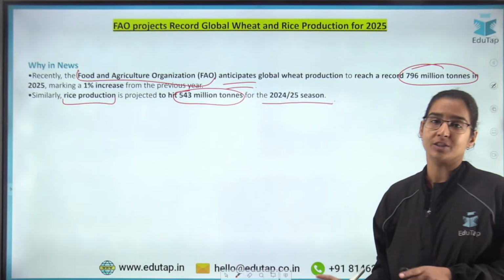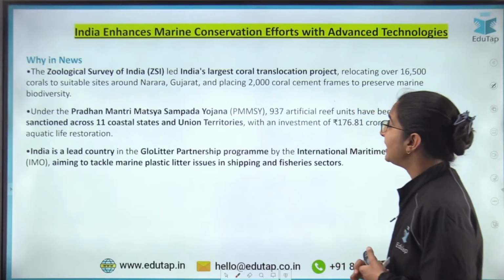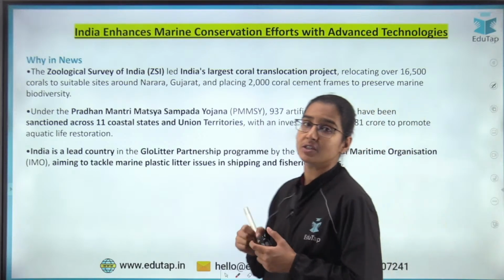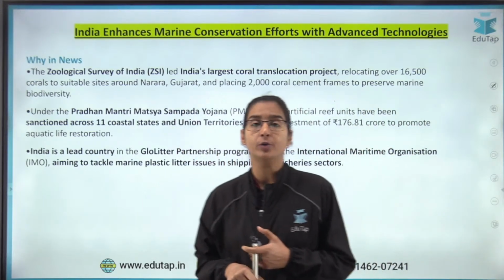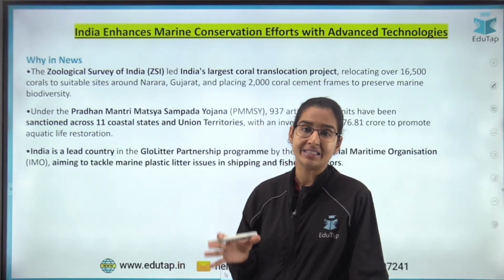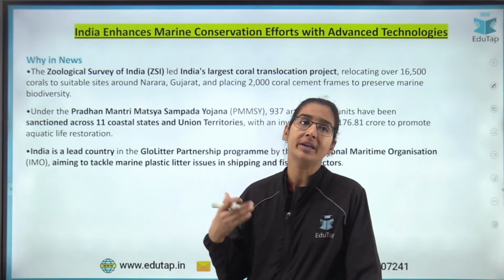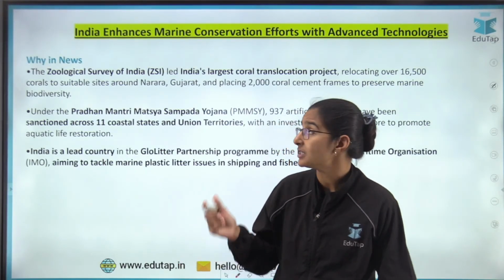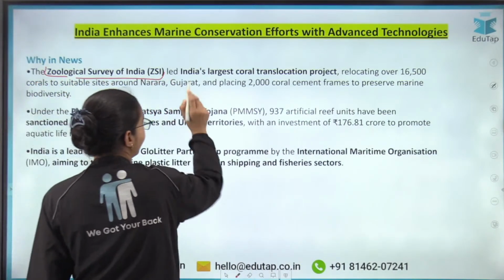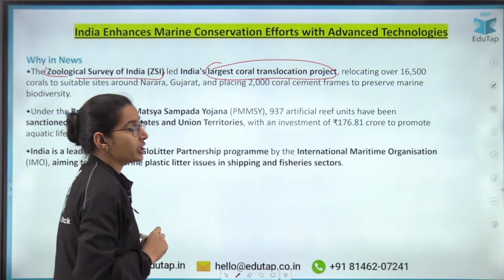Now on that note, let's move towards the next news, which is that India enhances marine conservation efforts with advanced technology, right? Again, this news is from PIB, and in this news we are going to see the different initiatives that the government has taken, first of all to conserve the marine resources and to increase the productivity of the marine resources. One such effort is that the Zoological Survey of India has conducted India's largest coral translocation project.